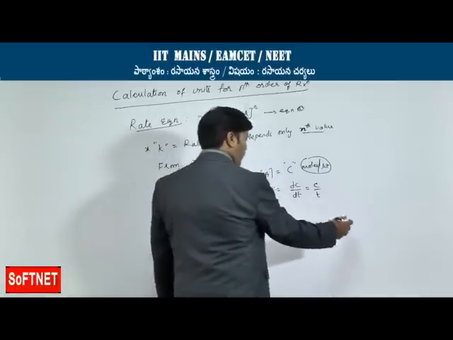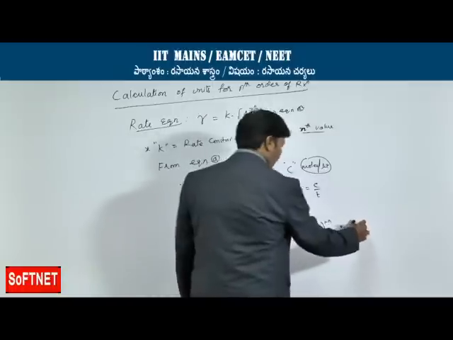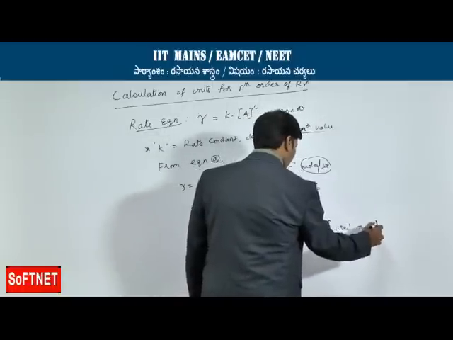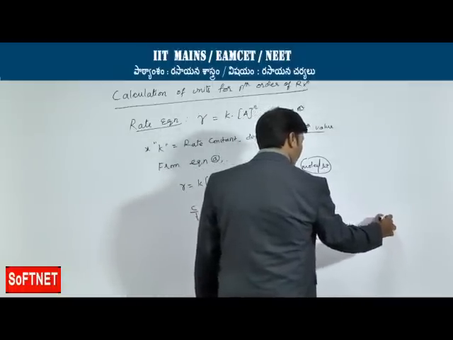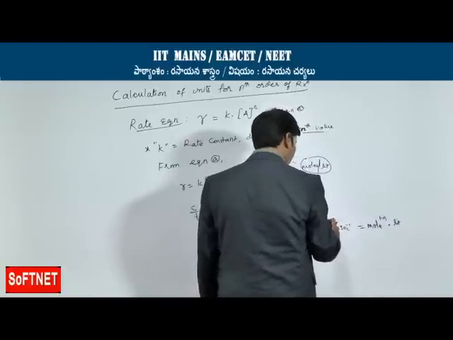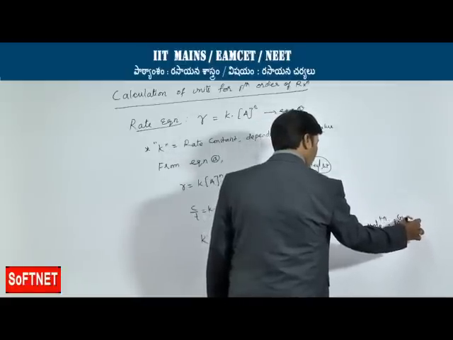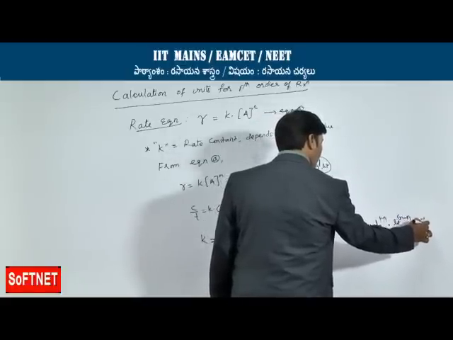This unit you can expand as mole of 1 minus N, liter of N minus 1, second inverse. You know how you got it.